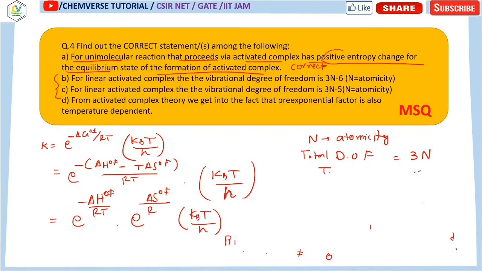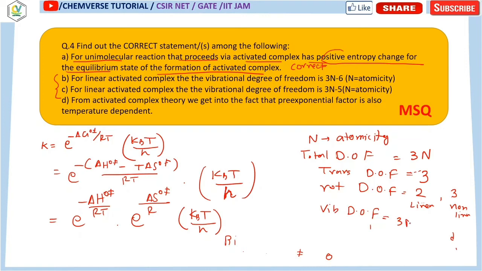Among them, the translational degrees of freedom are always 3. Rotational degrees of freedom are 2 for linear and 3 for non-linear. The vibrational degrees of freedom will be 3n minus the translational minus the rotational degrees of freedom.